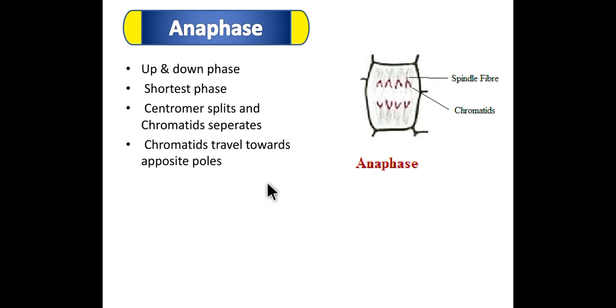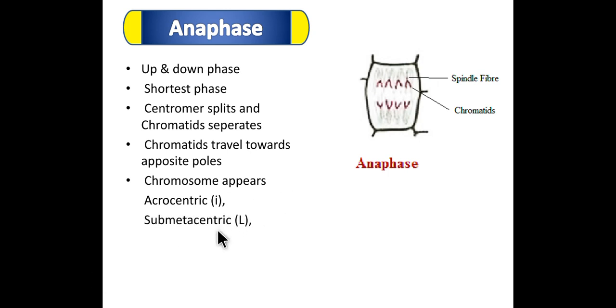In this phase, the chromatids travel toward the opposite pole with the help of spindle fibers. The chromosomes appear as I-shaped called acrocentric, L-shaped called submetacentric, and V-shaped called metacentric.